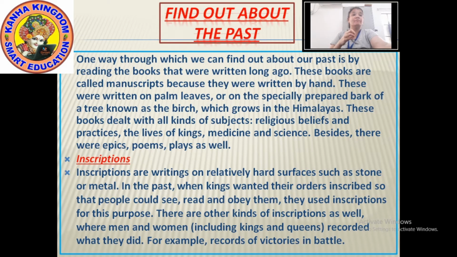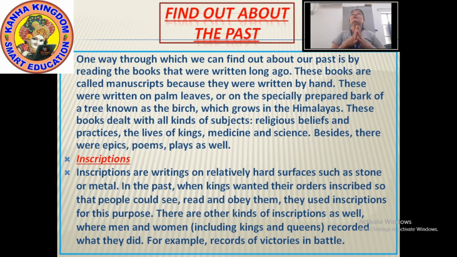Okay, what more did they use to write, other than the king's orders? On the other kinds of inscriptions, men and women recorded what they did. If they did some good deeds, if they had donated something, or they had made a temple or a well, such kinds of things were written on the inscriptions.